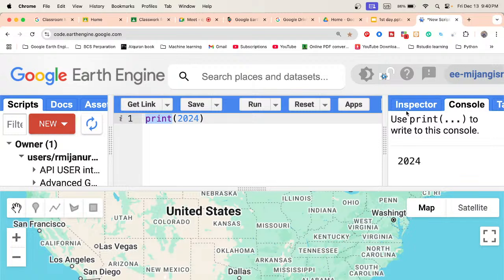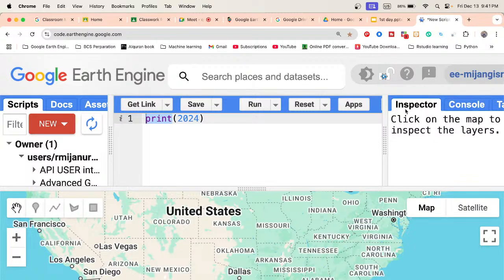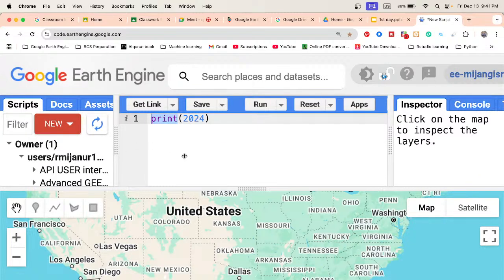And then also the Inspector tab. The Inspector tab mainly works for map querying results. Suppose you add any kind of map, and you want to check the value for a specific location or a specific coordinate. Suppose I make a map of NDVI. I click on this map, and then it shows me the NDVI value for a specific coordinate. So let me show you a practical example, then you will understand better.